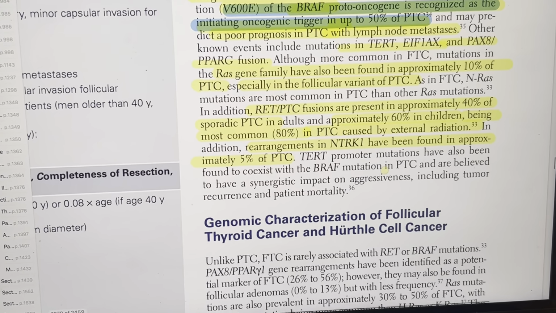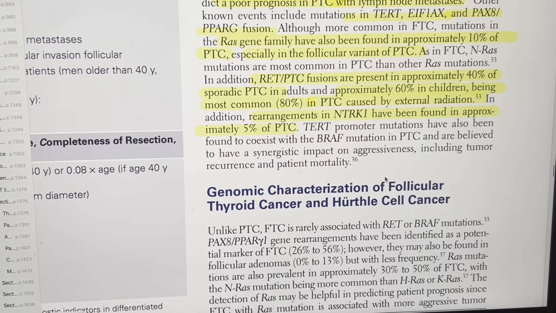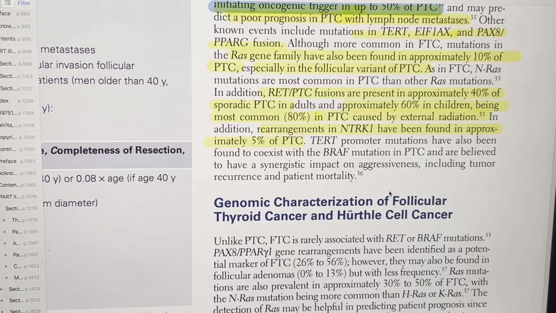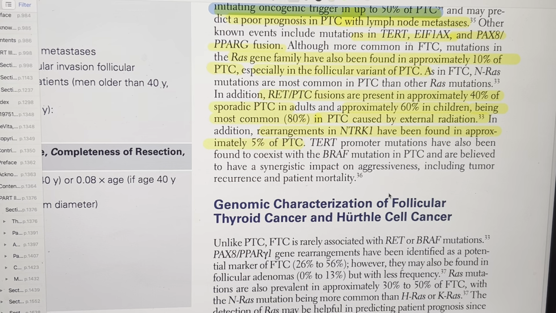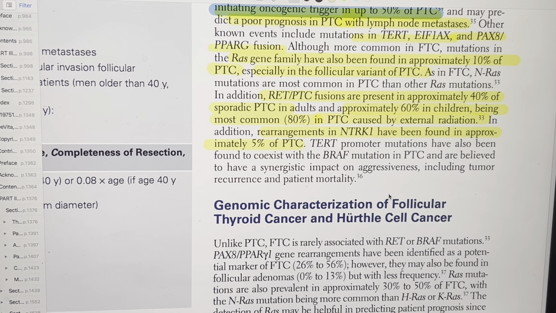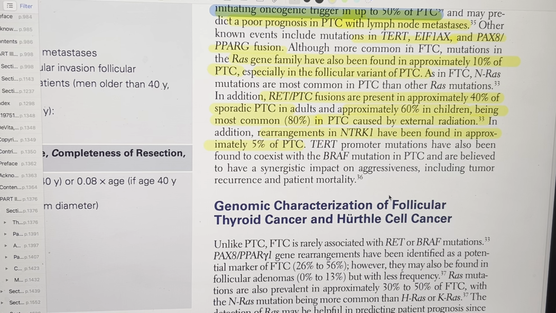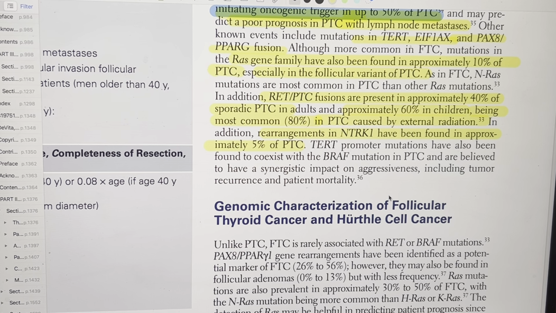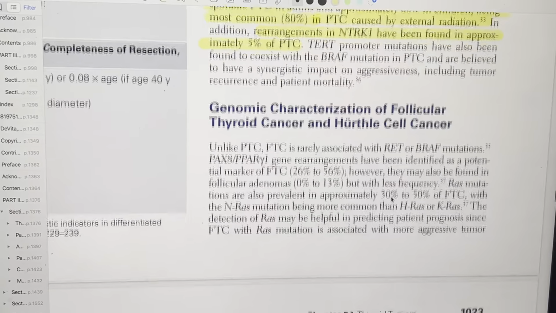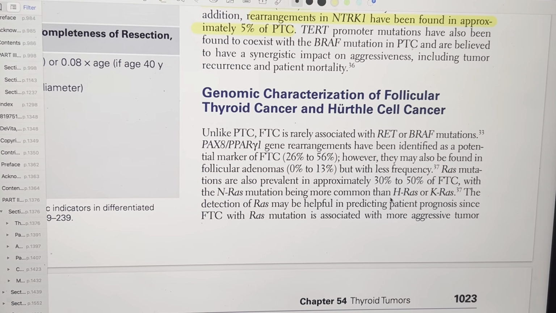Rearrangement in NTRK have been found in approximately 5% of the PTC, and TERT promoter mutation have been found to coexist with the BRAF mutation in PTC and are believed to have a synergistic impact on aggressiveness, including tumor recurrence and patient mortality. So genomic characterization of follicular thyroid cancer and Hurthle cell cancer.